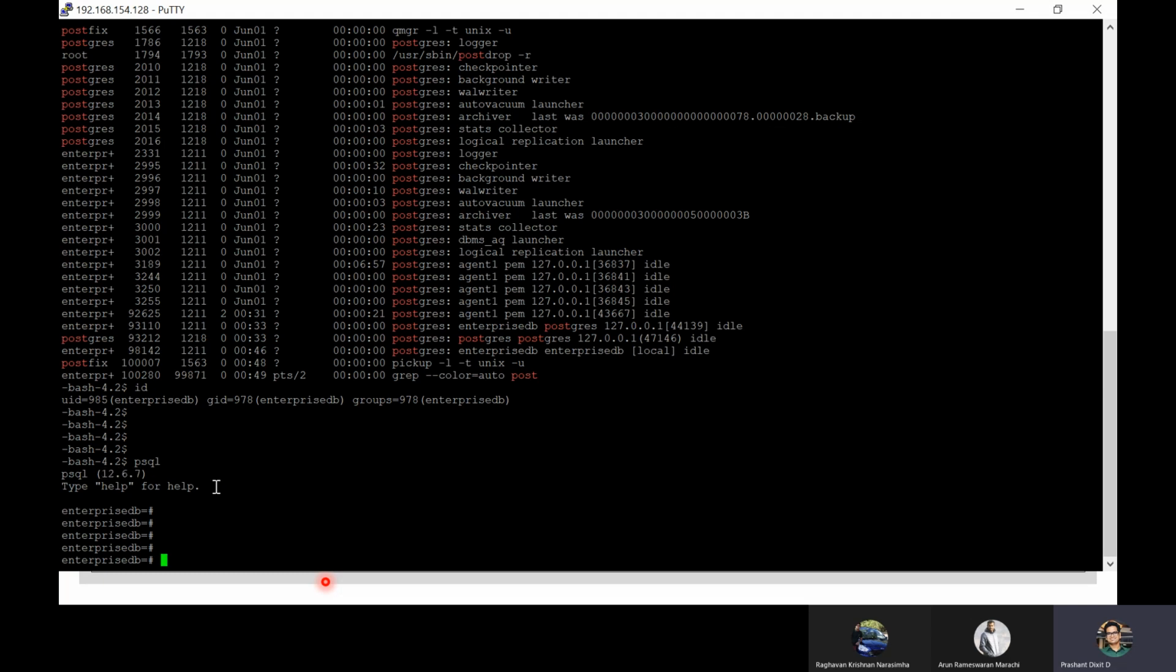And the version of the Postgres is 12.6.7. This is the version. So the major release is Postgres 12, and then the minor and the patch set version. The minor version is 6, and the patch version is 7. So it's Postgres version 12 with a minor version 6 and the extension or patch set number 7.